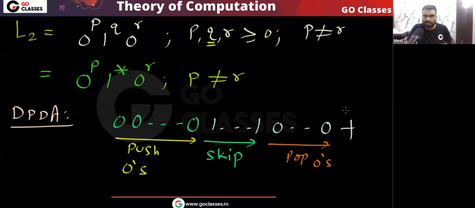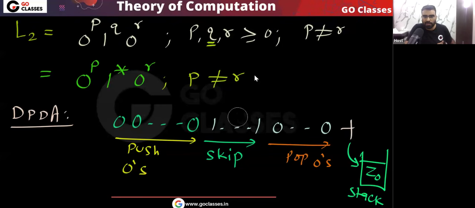This end of string symbol will tell you that the string has ended. In the DPDA we have an end of string marker. So when this string marker comes, your top of the stack must have Z0. Yes or no? This should be there at the top of the stack. Then you will accept the string, otherwise you will reject the string. Yes or no? So here you can see we can easily create the DPDA.